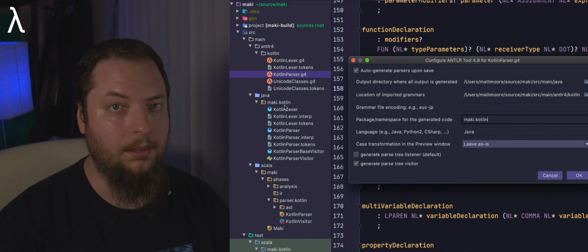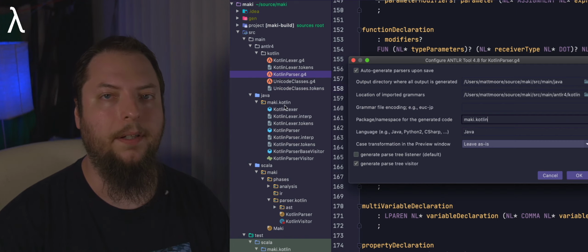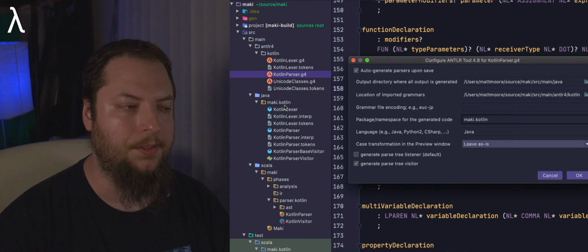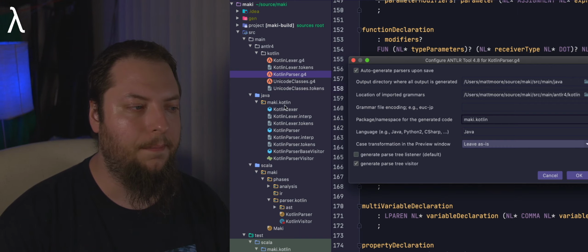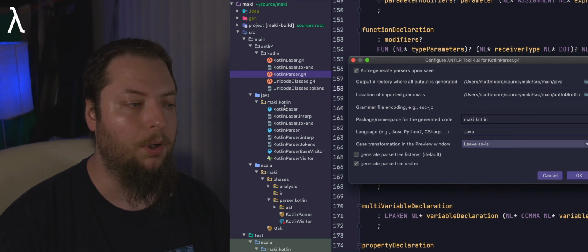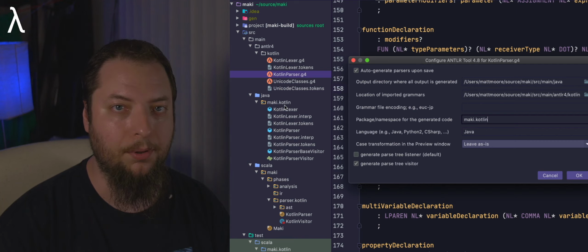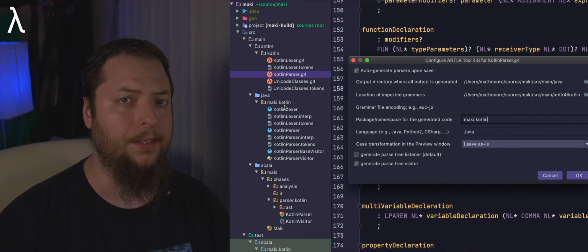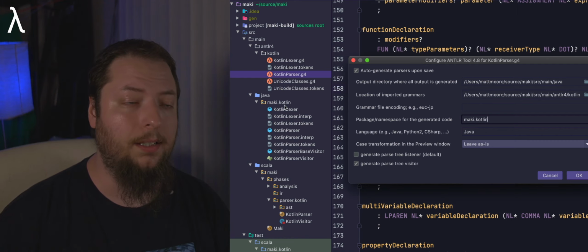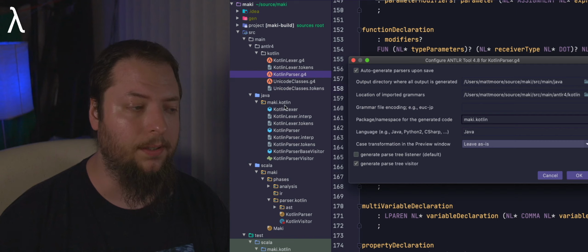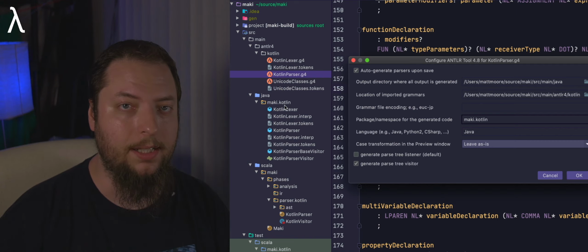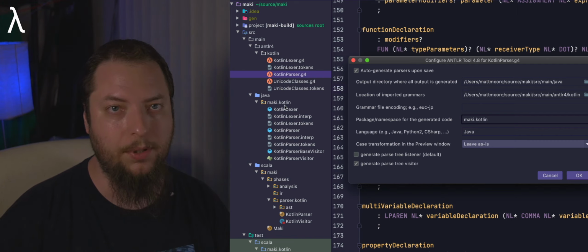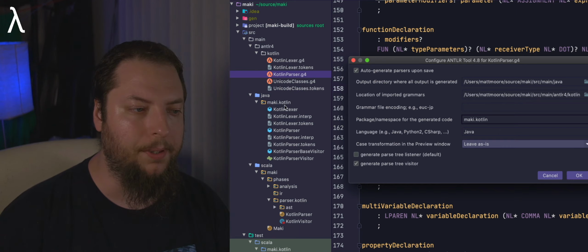I'm giving it a namespace of maki.kotlin to designate that this is a Lexer and a parser for the Kotlin programming language. Now, if I were just making this a Kotlin-only compiler, I could leave off the maki.kotlin, just call it maki, or have no namespace at all, and put those files in there.